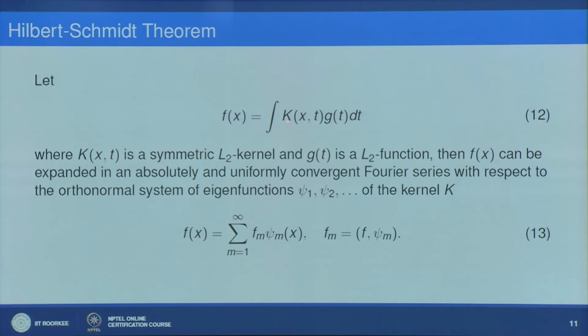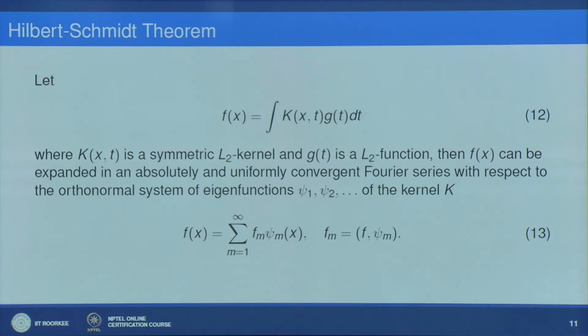Here we are assuming that this kernel k is a symmetric L2 kernel, and g is an L2 function. Then the Hilbert Schmidt theorem says that this function f(x) can be expanded in an absolutely and uniformly convergent Fourier series with respect to the orthonormal system of eigenfunctions psi 1, psi 2 of the kernel k.